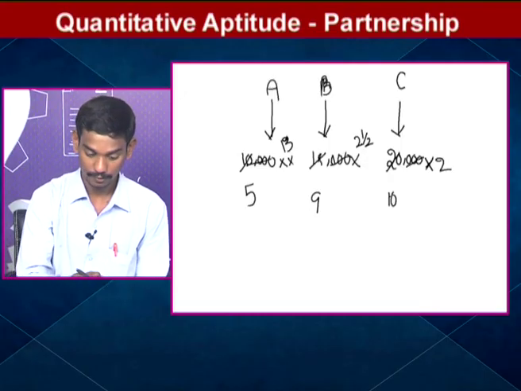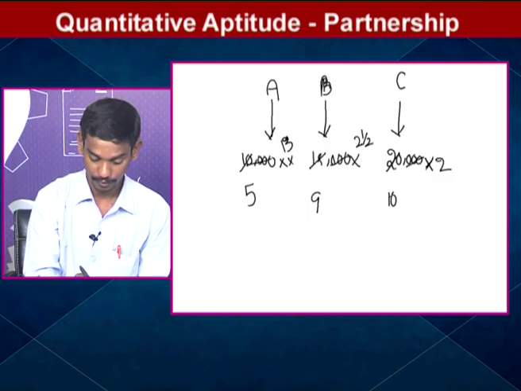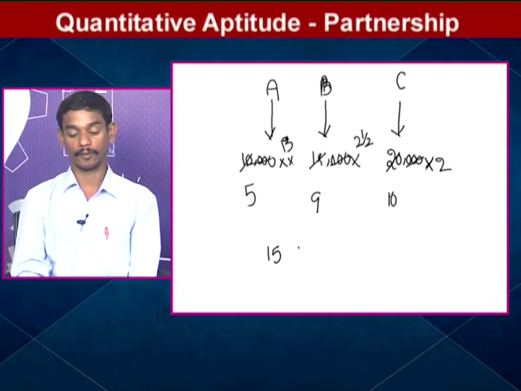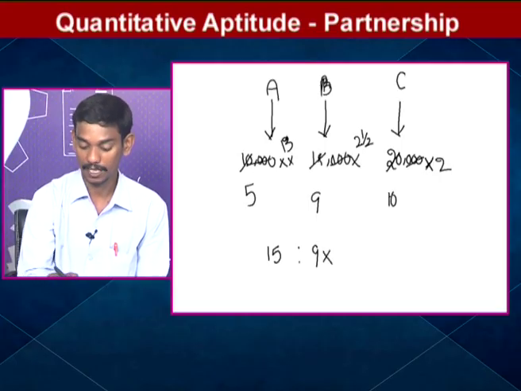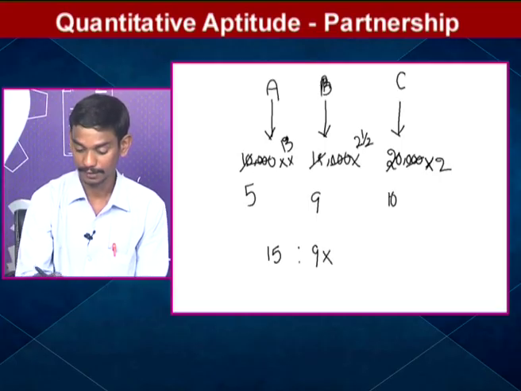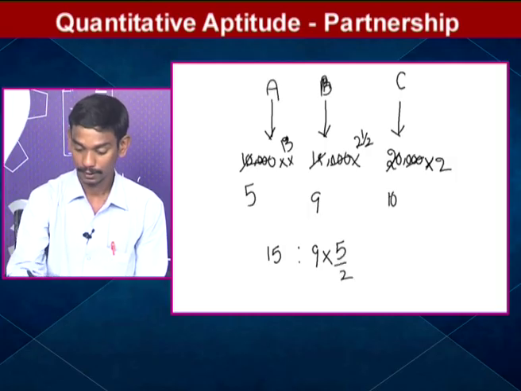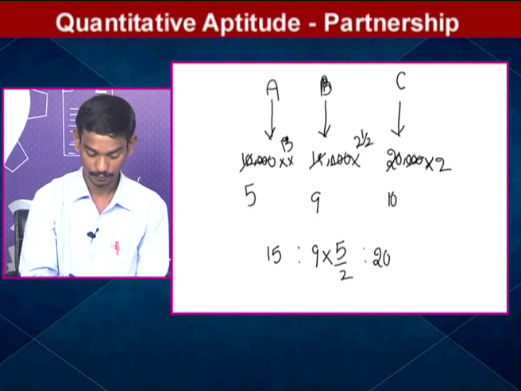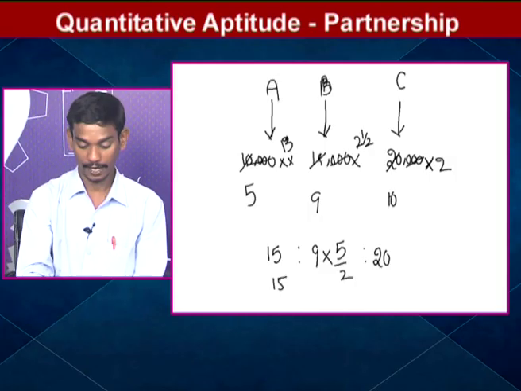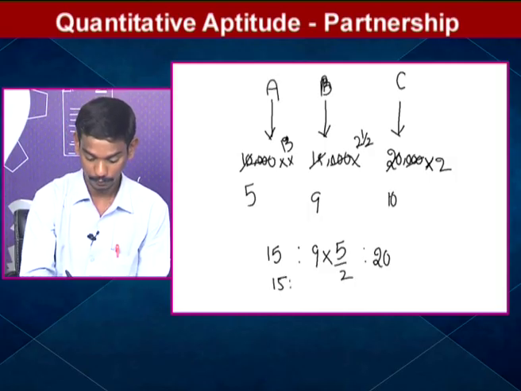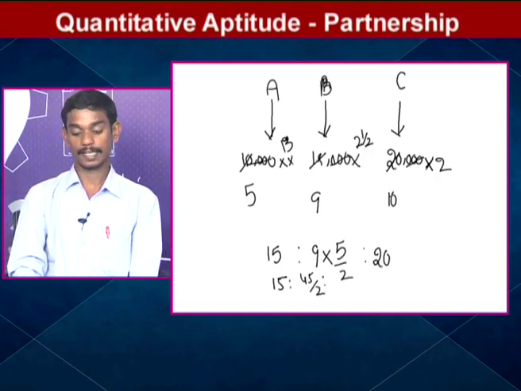Again 5 3s is 15, 9 into 2 and a half is 4 plus 5, 5 by 2. This is a mixed fraction. 20. 15, 9 5s is 45 by 2, 20. What is the LCM here? 2.